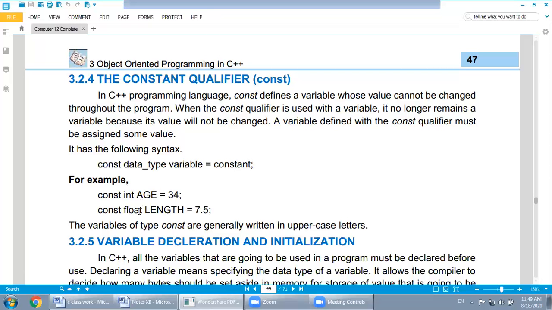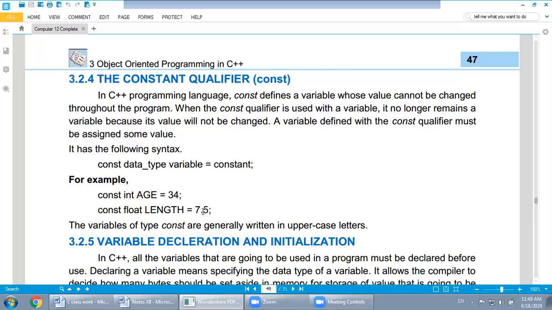And constant float length. Whenever I use length in my program, if I use a float as a constant, the length variable will store the value 7.5. I can also use constant float pi, and I will give the value 3.147.